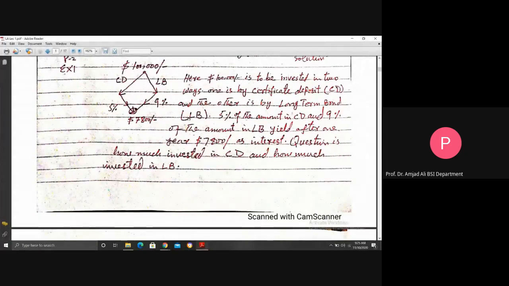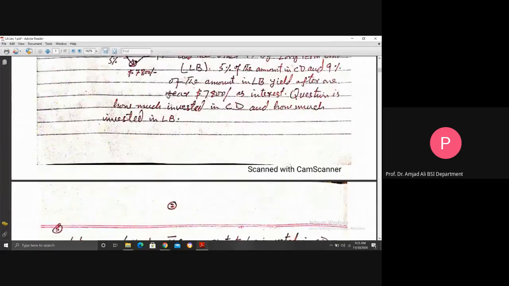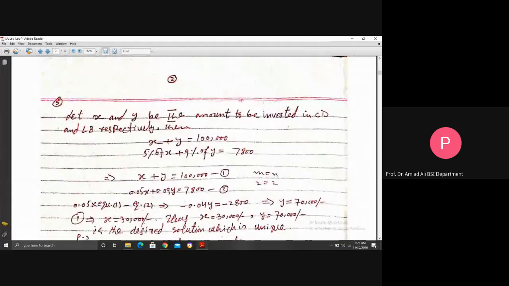You need to construct a linear system for this question and then solve it for the desired amounts in these two ways. So here, let X and Y be the amounts to be invested in CD and LB respectively.